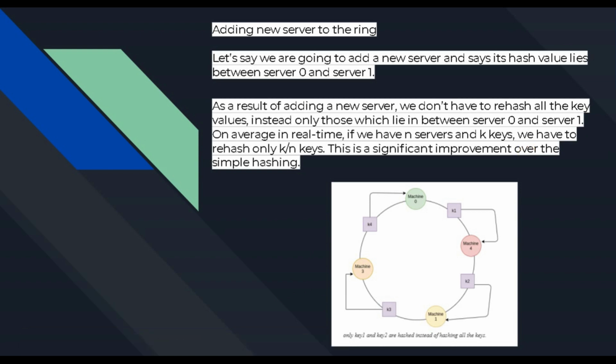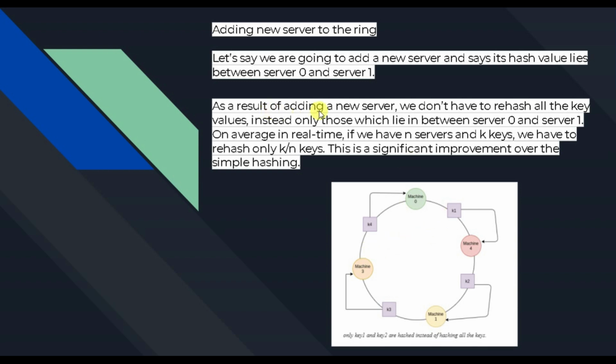If I try to add one more machine, let's suppose machine 4, then hashing will be applied between machine 0 and 1. I do not need to disturb machine 3. That's what I'm trying to say in this slide. I have to place the things between machine 0 and machine 1. So as a result of adding new servers, we don't have to rehash all the keys. We don't need to disturb machine 3, which we were doing earlier in simple hashing. So that is a catchy point.